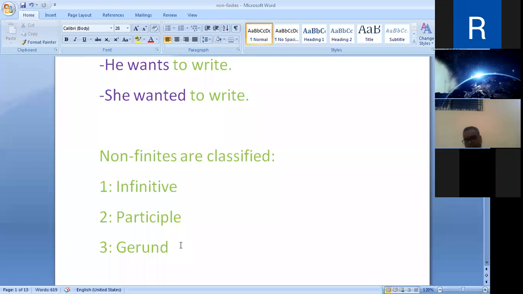Then gerund and participle. Both the gerund and the present participle look alike, formed from a verb with ing ending, but the gerund functions like a noun. Gerund functions like a noun, while the present participle functions like an adjective. For example, he kept me waiting. Waiting, present participle. I don't like waiting, gerund, noun.